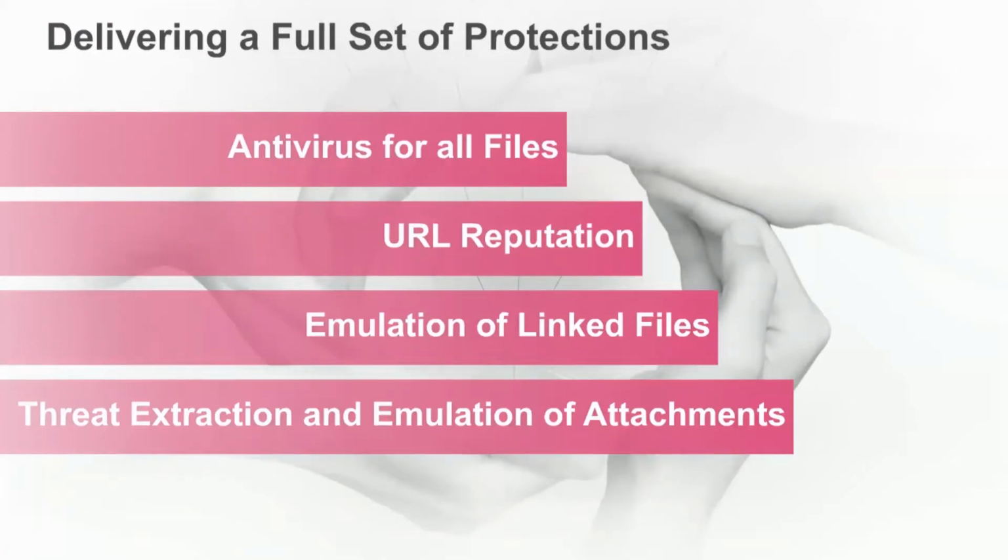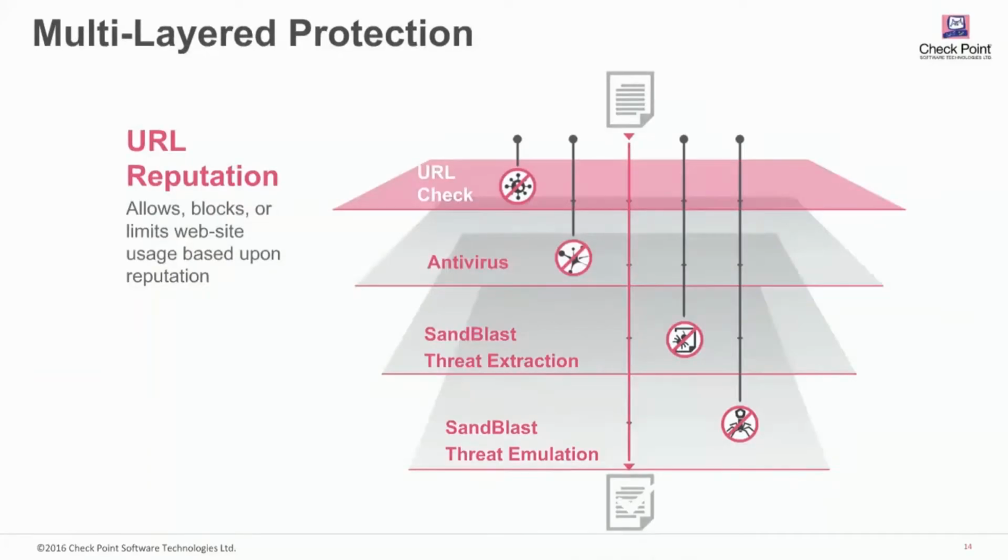So with this, we get a full set of protections: AV for files, URL reputation. By URL reputation, I mean the ability to actually see URLs in attachments or in emails and actually follow those links. I may send a phishing attack to a user with no attachment, but has a link in it. We actually can see that link. If there are any files that this link points to, we actually take those files, emulate those files, to determine whether, beyond just an attachment, the link is being malicious. Again, emulation, link files, and then threat extraction, emulation of attachments.